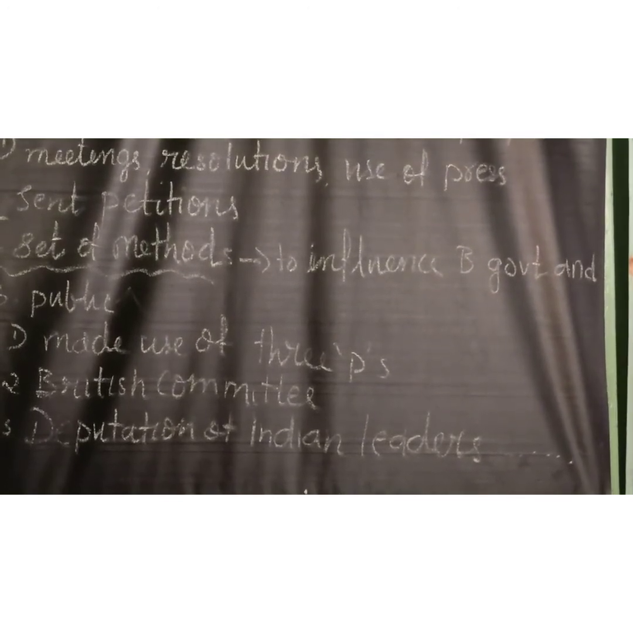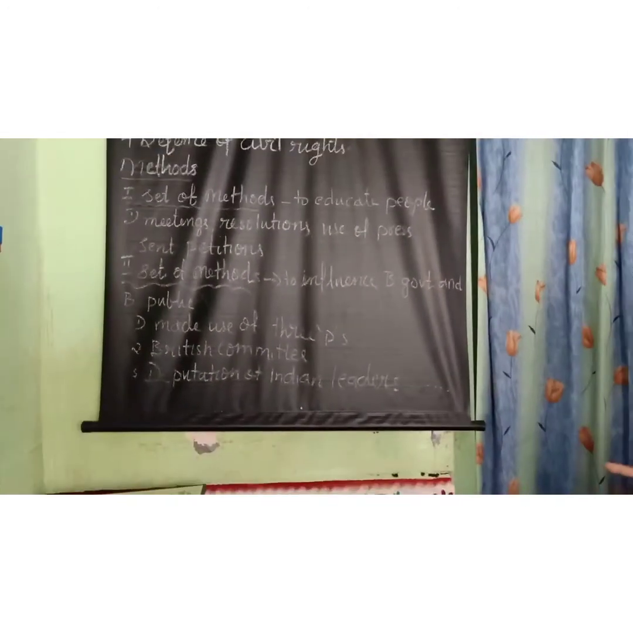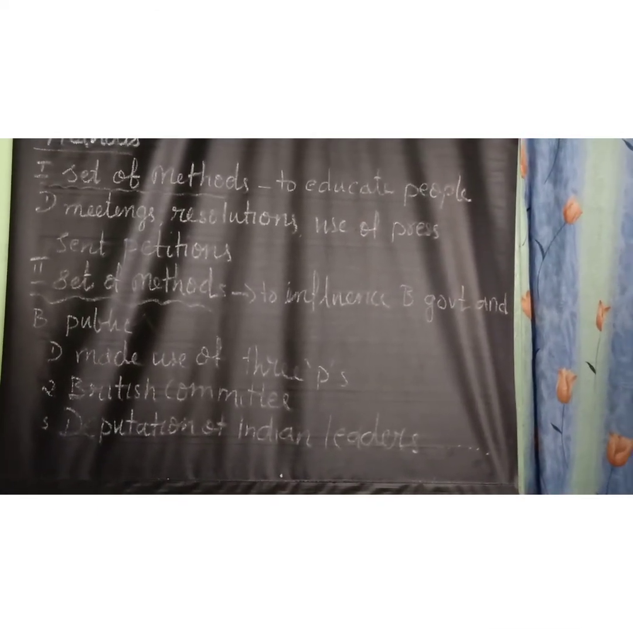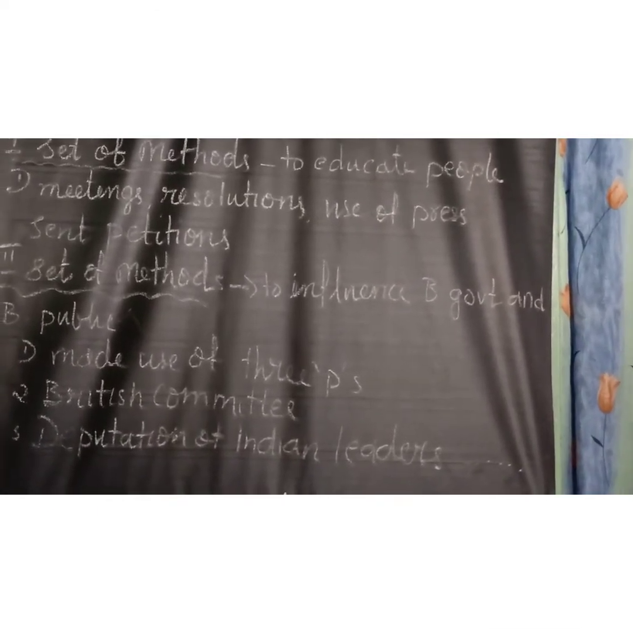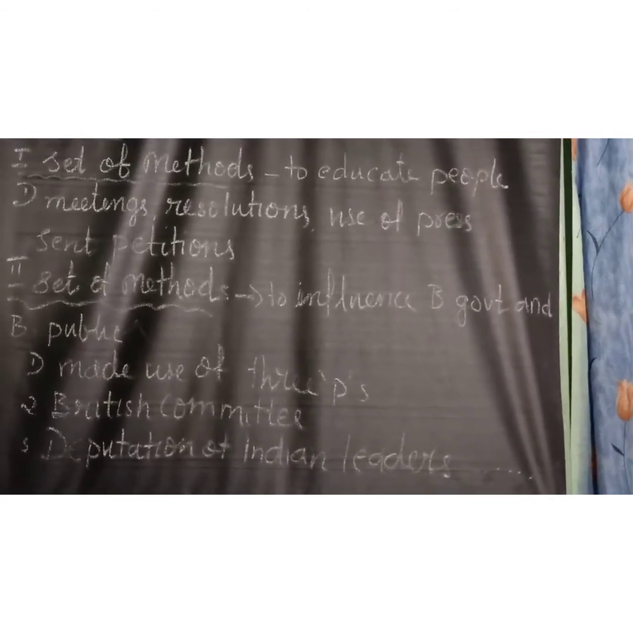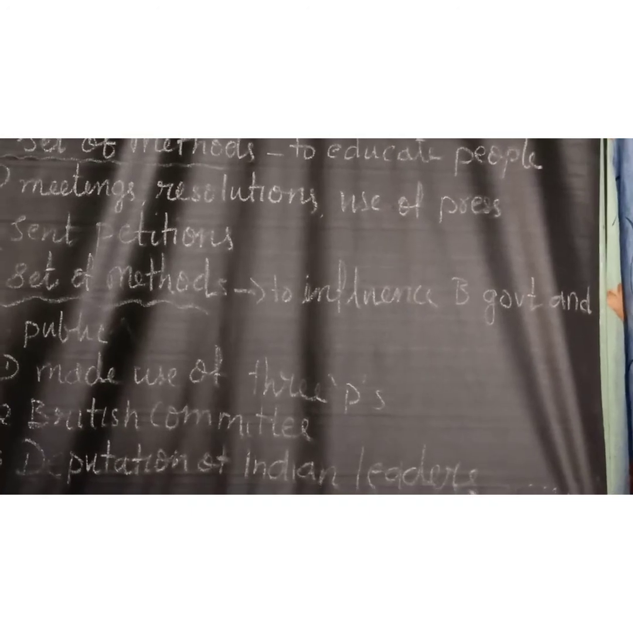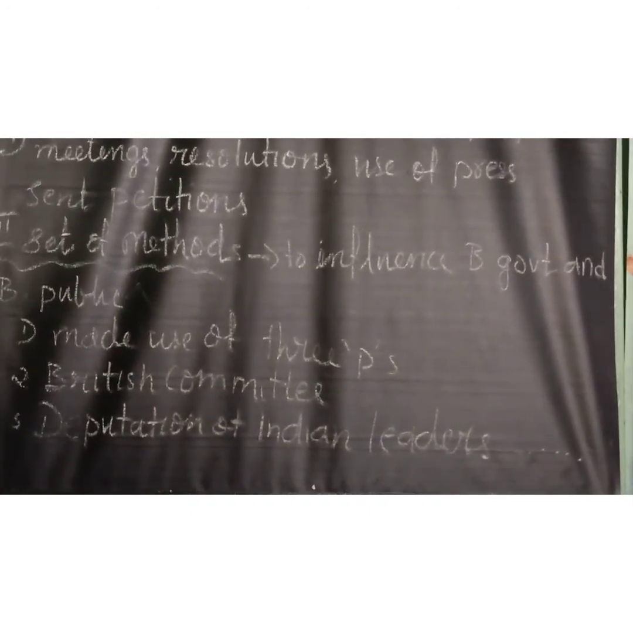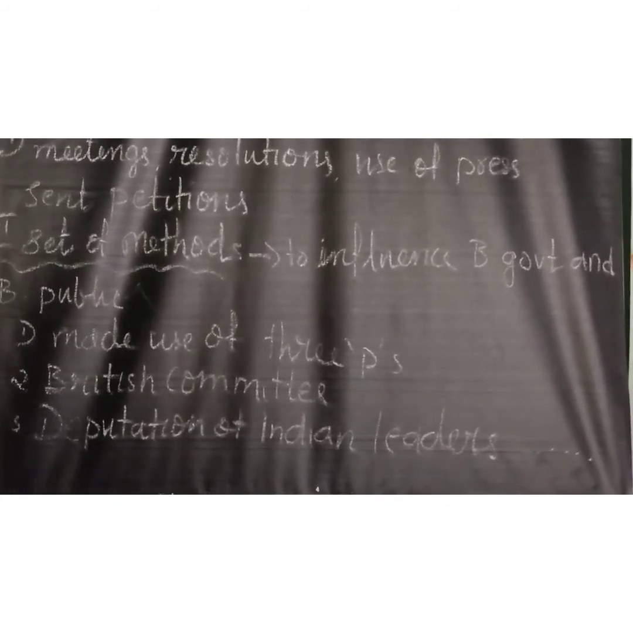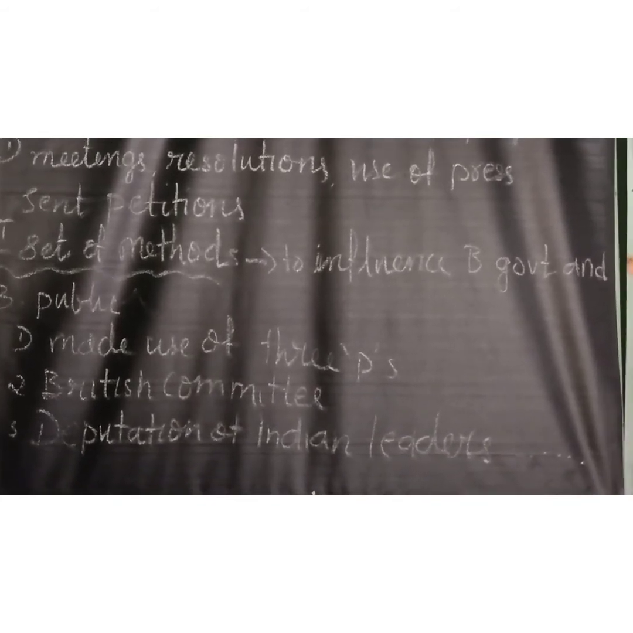3 P's means what? Petitions, prayers and protest. Here they use 3 P's. They send petitions, requests and letters of protest to the British government to look into the problems of Indians.